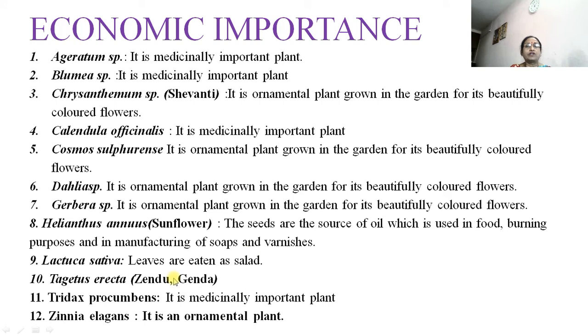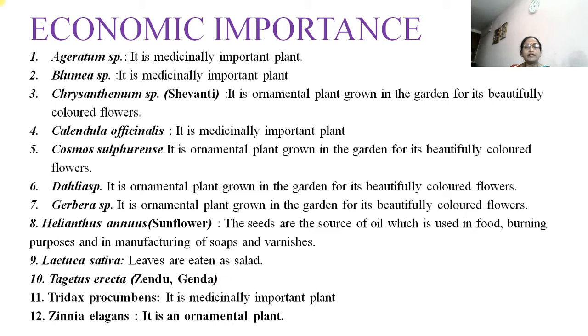Then Lactuca sativa, the leaves are eaten as salad. Then Tagetes, zendu, the genda or zendu. The flowers are very expensive in the season of Diwali, and that's why a large number of farmers cultivate the zendu or genda by constructing poly houses or greenhouses, and a large number of flowers are harvested during the Diwali season to get more money or more profit.